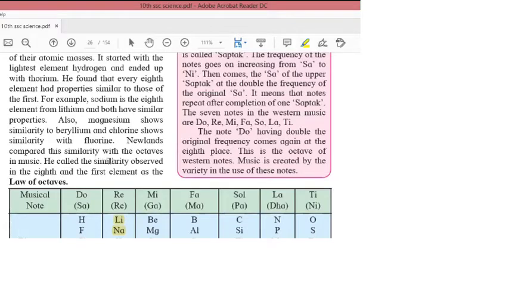Newlands compared this similarity with the octaves in music. He called the similarity observed in the eighth and the first element the law of octaves. So basically, what is the law of octaves? The similarity between the properties of the first element and the eighth element. Okay.